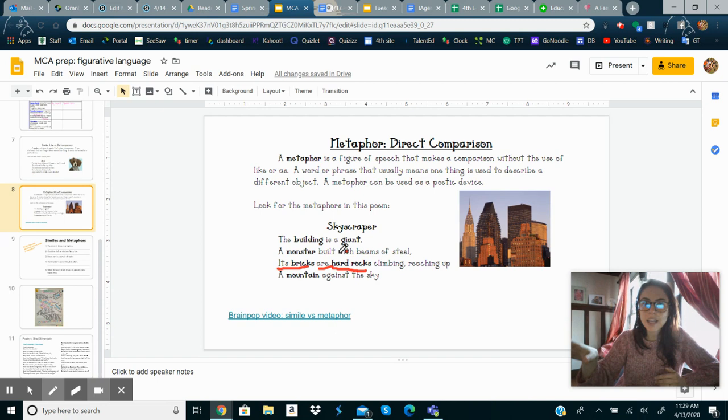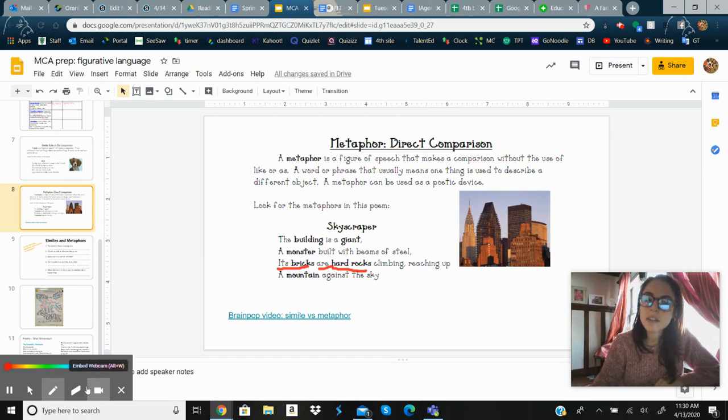We get rid of the word like, and it's "its bricks are hard rocks." Now, I know it sounds kind of interesting, but you can really imagine, oh my gosh, the bricks are hard rocks. They're actually hard rocks. So that's kind of what the metaphor does in that sentence.